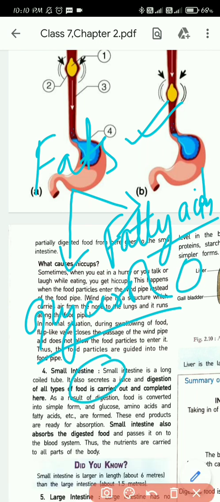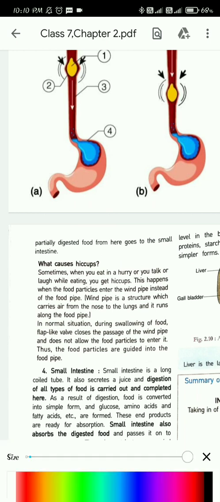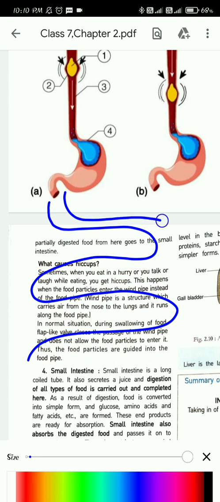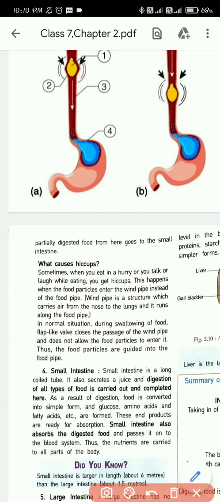The simplest forms are the forms that our body can absorb. So here all this will happen. Throughout all its journey in the small intestine, whatever foods were left to be digested will all be digested at the last point. So we will get the end products. What are the end products? Glucose, amino acids, fatty acids, all this we will get, and these end products are now ready for absorption.